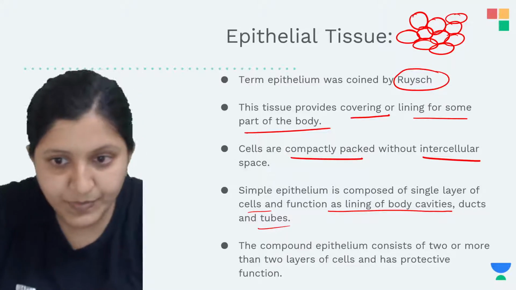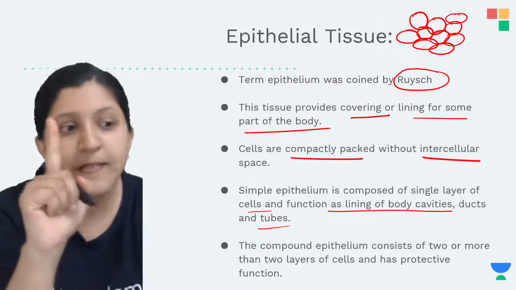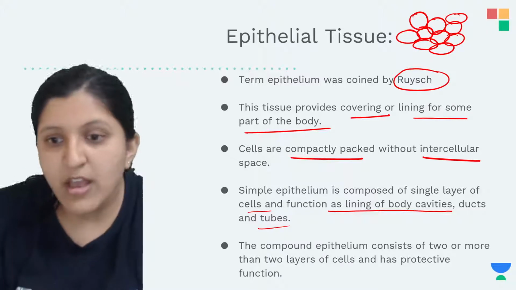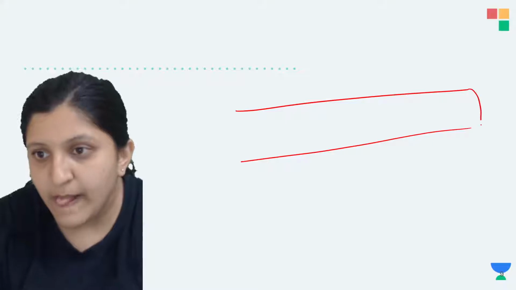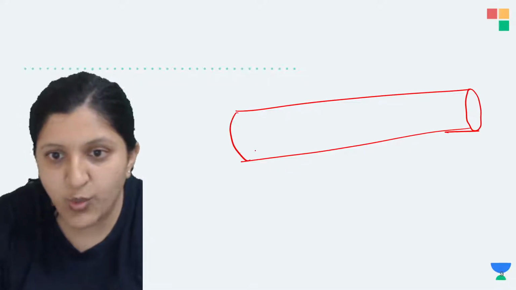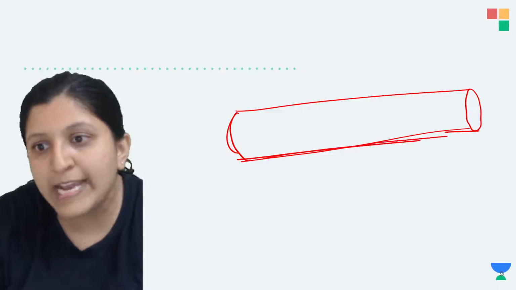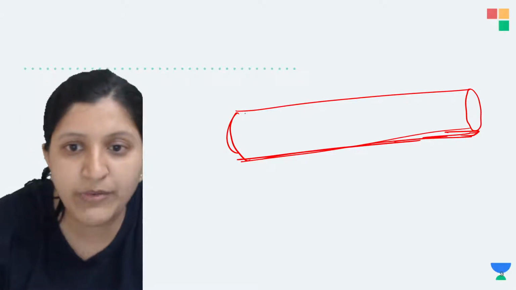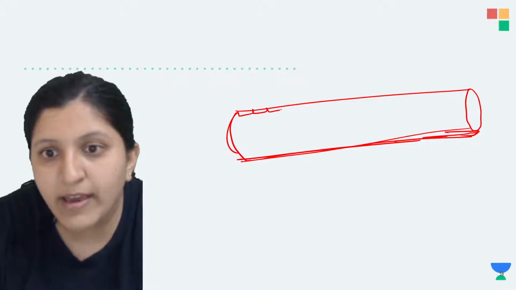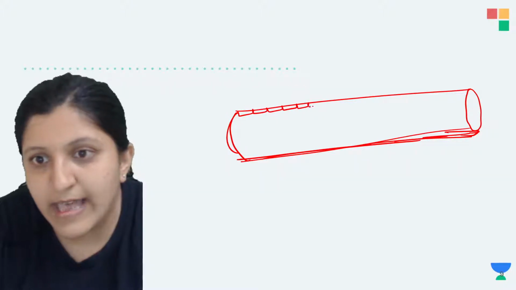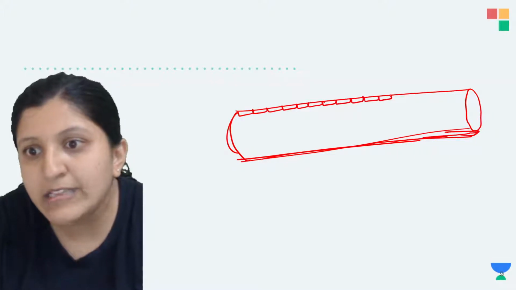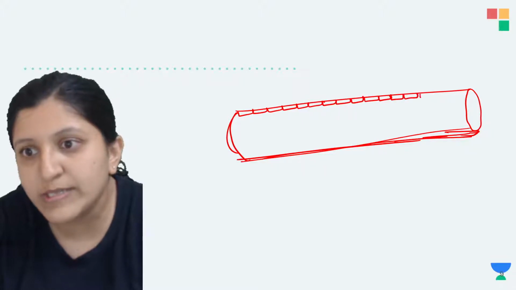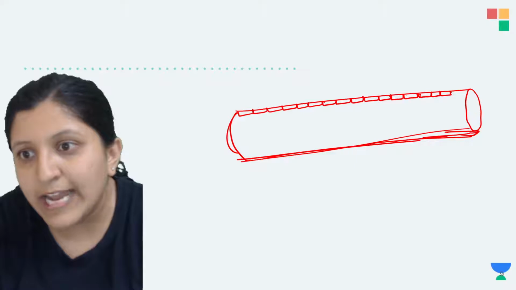So now this is with respect to simple epithelium. That means only one covering is there. So this functions as a lining. Let's say this is a blood vessel. On the inside, this blood vessel has an endothelium. So this is lined by an epithelial tissue. This is an epithelial lining that you can find.